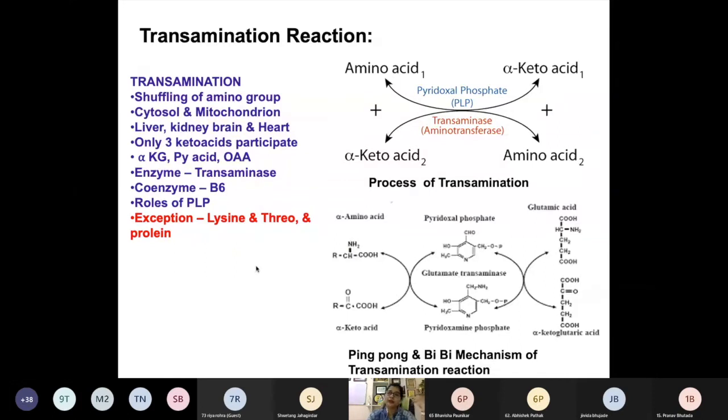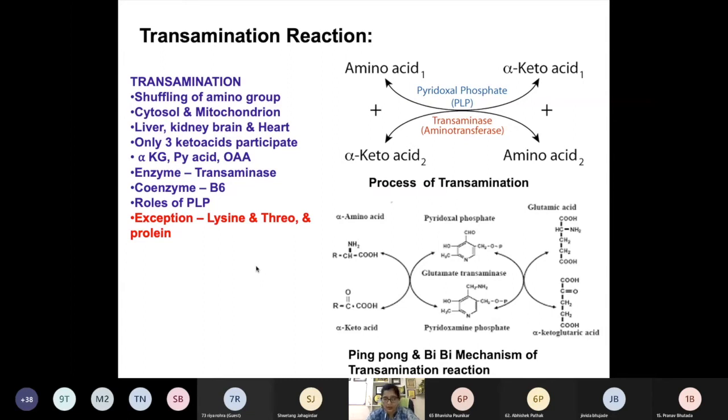Now, why do we need transamination? First thing is conversion of amino acid into glutamic acid. Yes, so all 20 amino acids we have to convert into glutamic acid so that it can further catabolize. Okay.